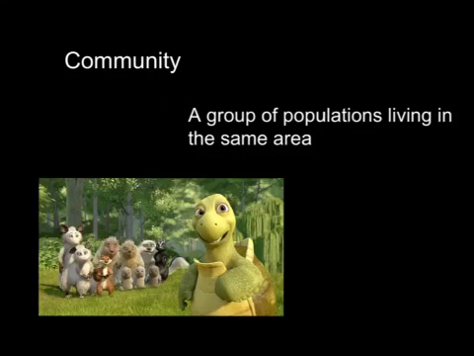Community. A community is a group of populations living in the same area. And in the movie Over the Hedge, there is a small community of animals living in a forest nearby a house. And by the picture you can see that there is the leader, who is a raccoon, who is not shown in the picture, and there's also a wise turtle, two raccoons, a chipmunk, two adult porcupines and three of their babies, a cat, and a skunk.